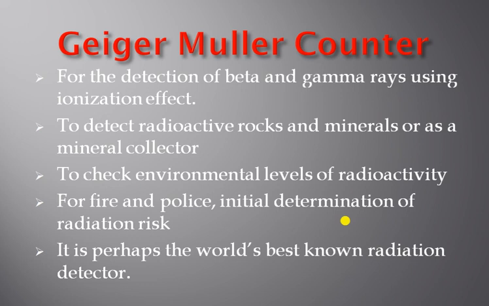We have also seen the Geiger-Müller counter, which is part of nuclear physics. This Geiger-Müller counter is used for the detection of beta and gamma rays using the ionization effect. It is also used to detect radioactive rocks and minerals, or as a mineral collector, to check the environmental levels of radioactivity. For fire and police, initial determination of radiation risk can be done by using a GM counter. It is perhaps the world's best known radiation detector.